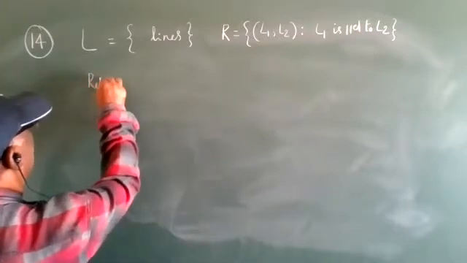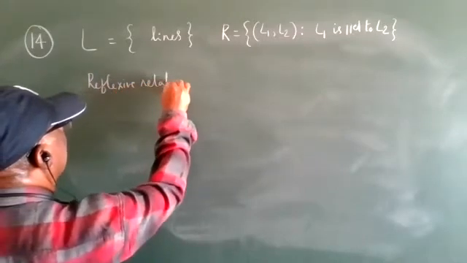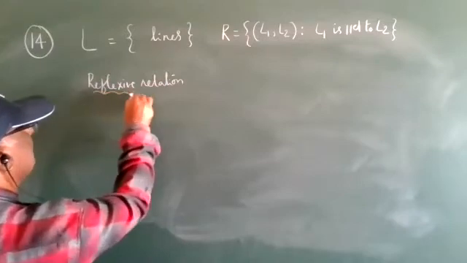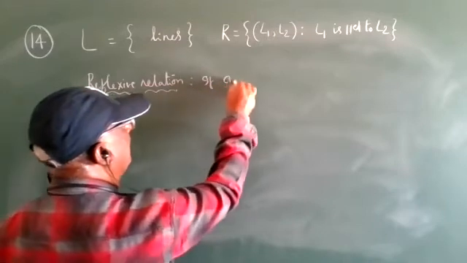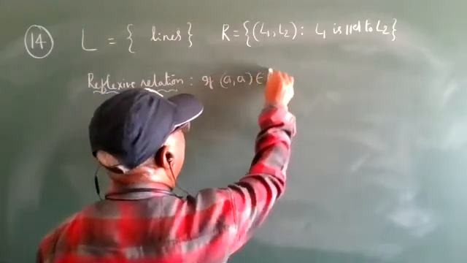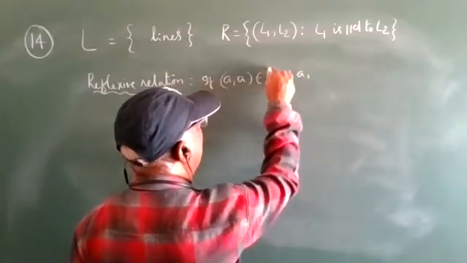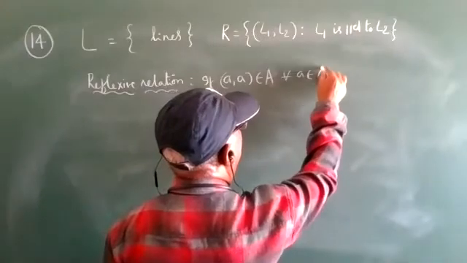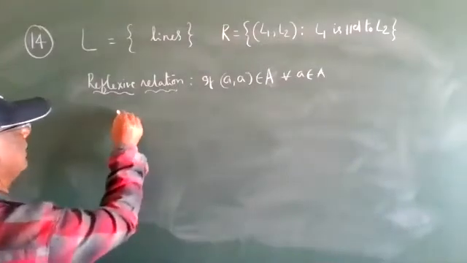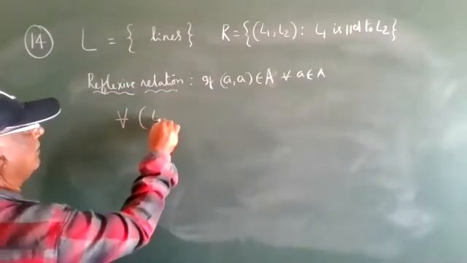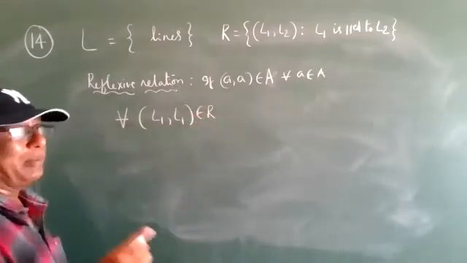Reflexive axiom. Everyone write down the reflexive relation. For all a, (a, a) belongs to R, for every a belonging to the set A. Now write down: for all l1, (l1, l1) belongs to R.